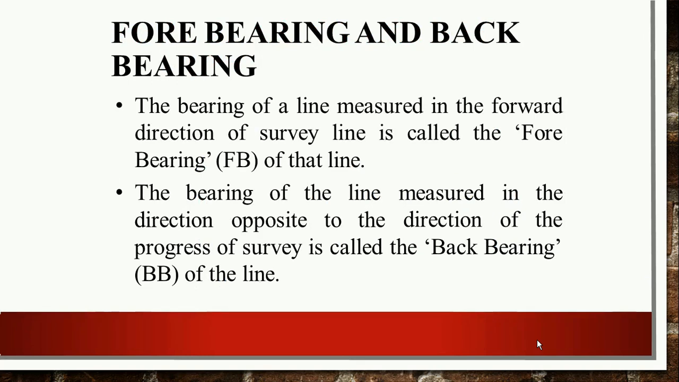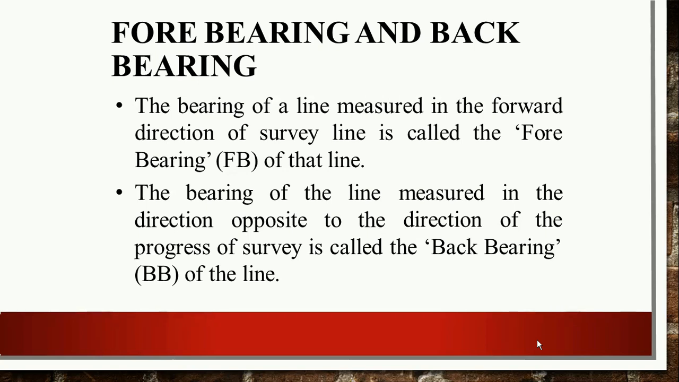Now I am going to discuss what is meant by forebearing and what is meant by back bearing. As you all know, bearing means the angle measured with respect to the magnetic meridian or magnetic north. The bearing of a line measured in the forward direction of a survey line is called the forebearing of that line, and when the bearing of a line is measured in the direction opposite to the direction of the progress of the survey line, it is called the back bearing.